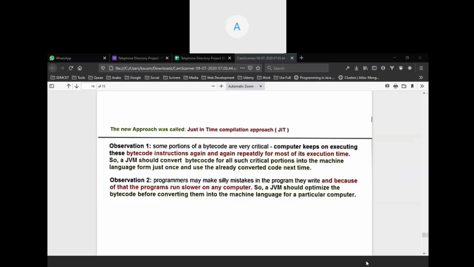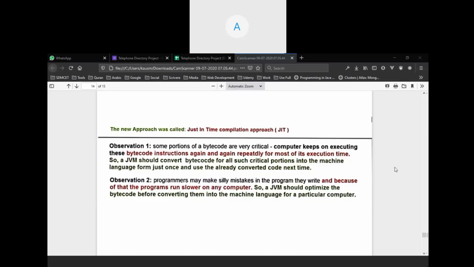Now the second thing. Let's suppose in a program to find the sum of two numbers, x equal to 10 and y equal to 20. Now two programmers are there. One writes z equal to x plus y, and another programmer writes z equal to x plus y, and also a equal to x minus y.